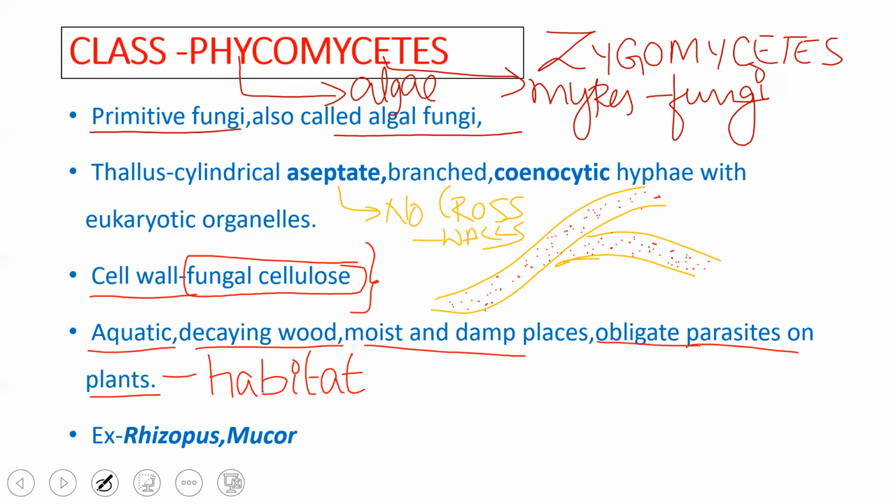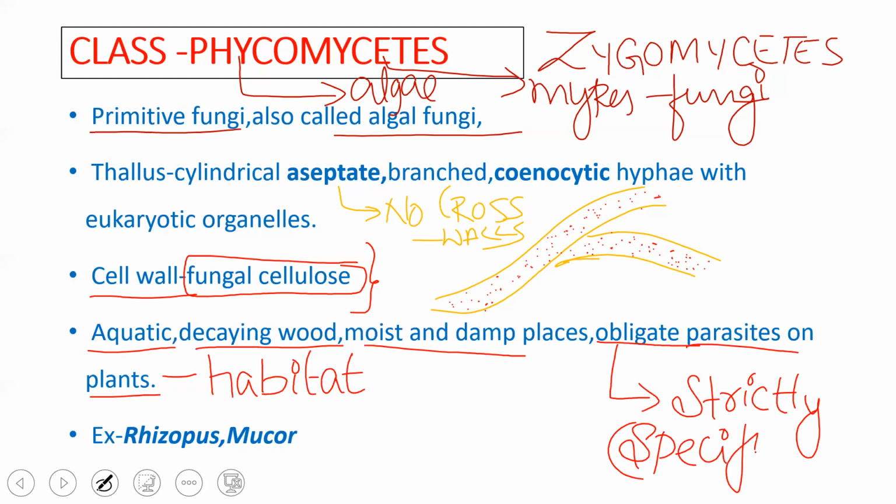These parasites are called obligate parasites. The word obligate means strictly. That means they are specific in nature. They prefer a particular host to reside on, hence they are called obligate parasites. They strictly depend on a particular host body. Especially in case of phycomycetes, they are obligate parasites on plants. They depend on plants for their absorption and further for their nutrition.